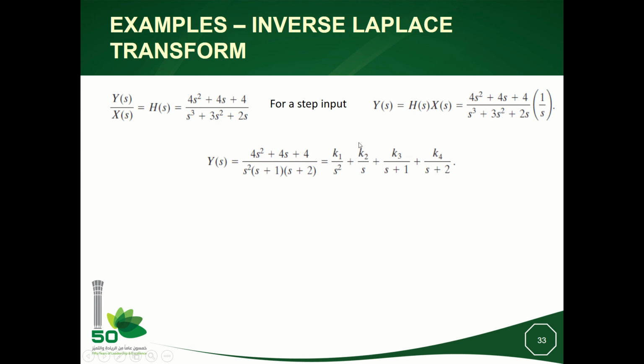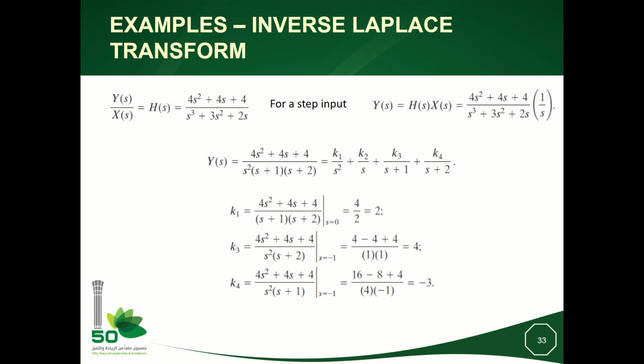And here I have a root which is doubled. So this can be decomposed in the following form. It means I will start from s power 1 until s power 2, because here I have a root of the denominator s equal to 0 double. Okay, so I have a root of multiplicity equal to 2.